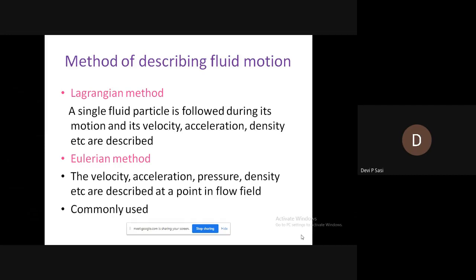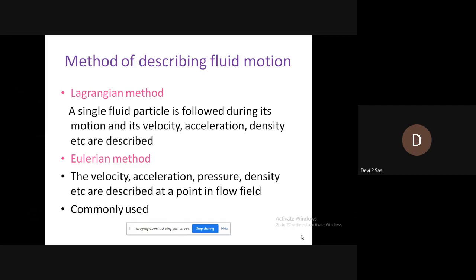We identify or label a particle, and that particular particle is tracked, studying its properties like velocity, acceleration, density, etc.